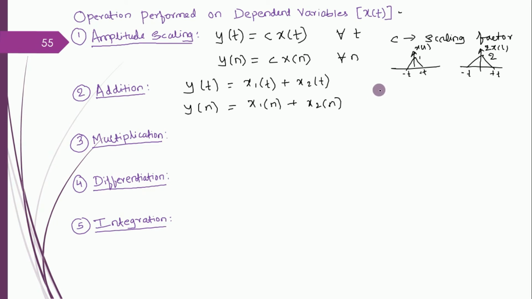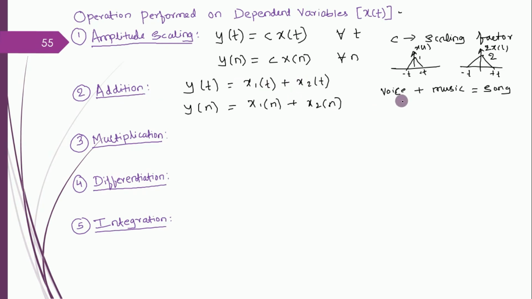For example, I am recording a song. Let me call the voice signal x1 of t, and I want to add background music to it. Background music being x2 of t. So when I add these two things, I'll get y of t, which I call the song output. Fine. So mixing of audio signals is an example of addition of amplitude.